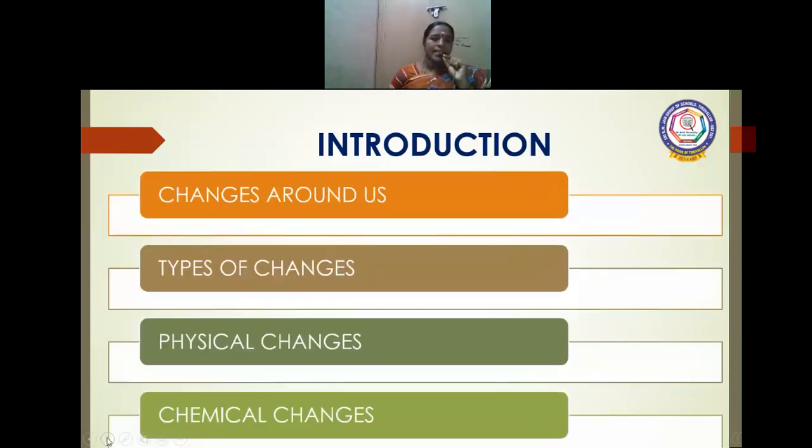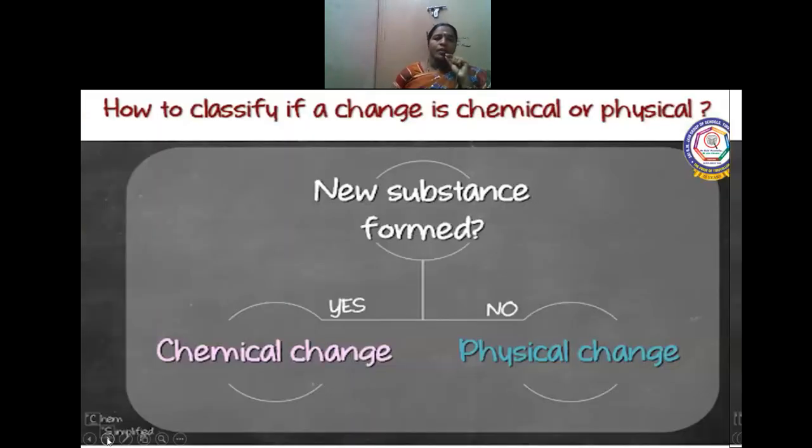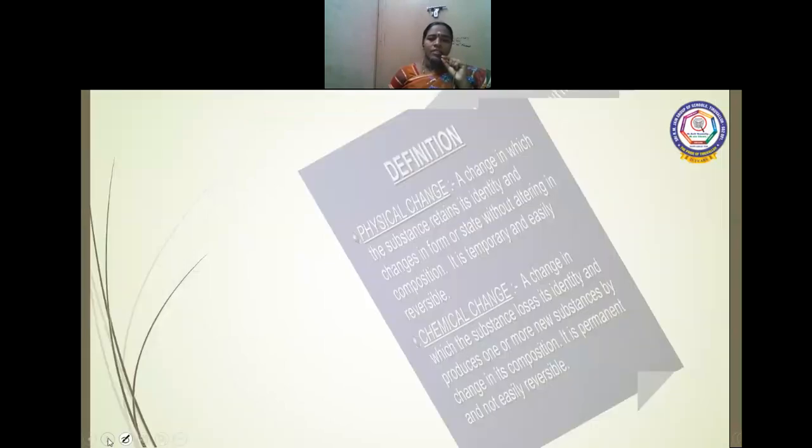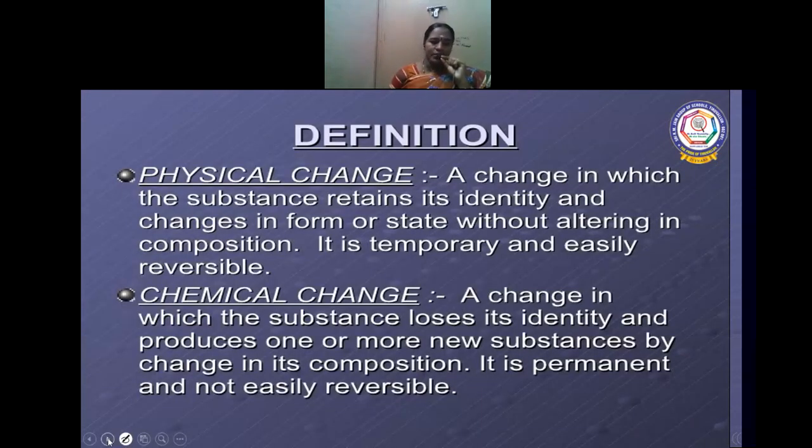Changes around us, types of changes. In this class, we are going to discuss physical changes and chemical changes. How do we classify whether a change is physical or chemical? In a simple form, if a new substance is formed, it is a chemical change. If a new substance is not formed, it is a physical change. So this is the first step. Let us see the definition of physical and chemical change.